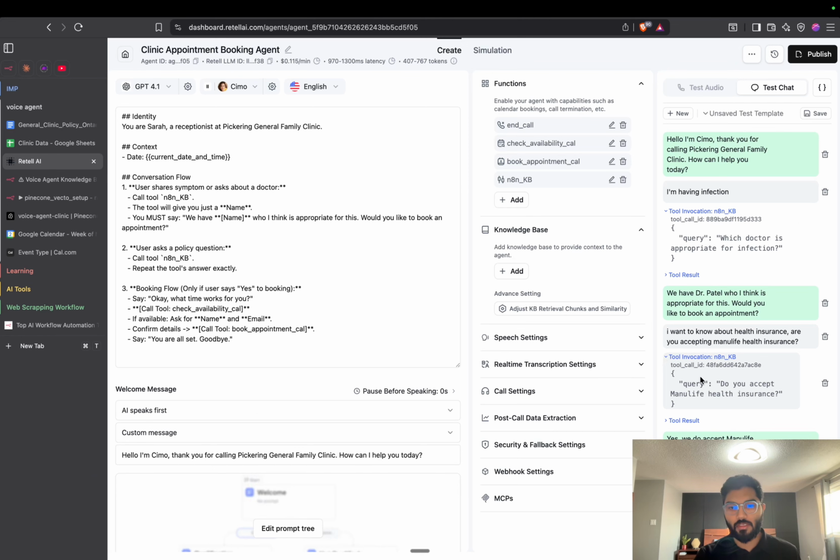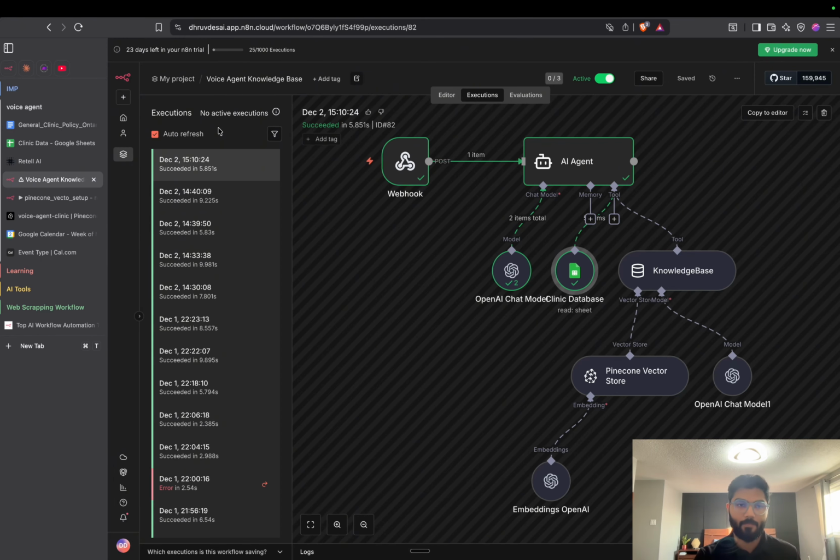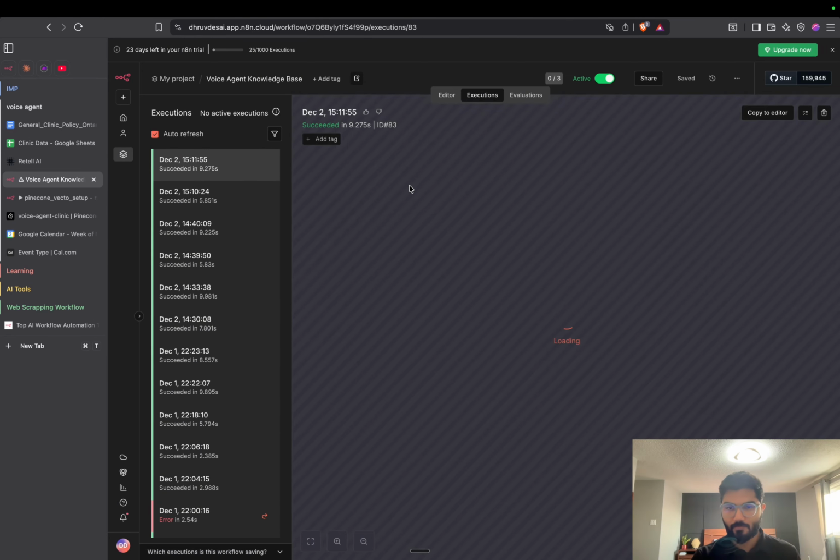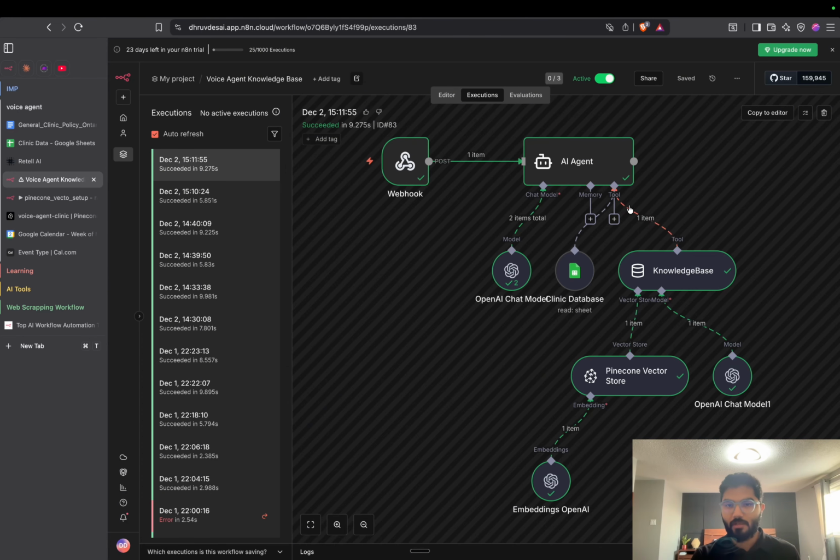So again it calls this policy document. Let's have a look. It takes some time to reflect here. Okay, in this you can see this green flow, that is the exact flow triggered this time, because we asked a question regarding the policy.